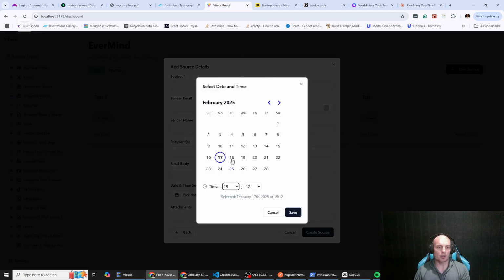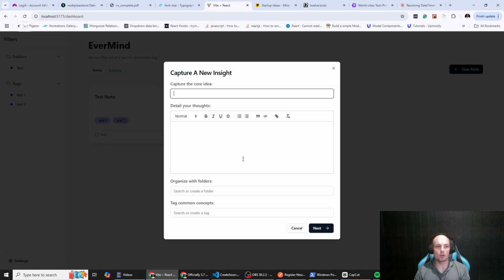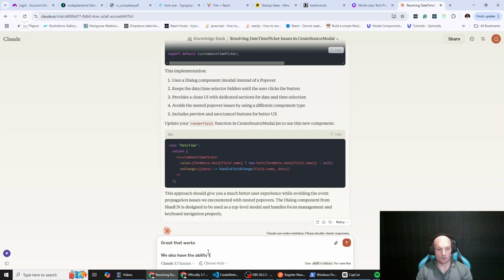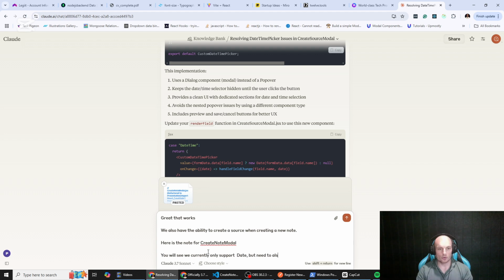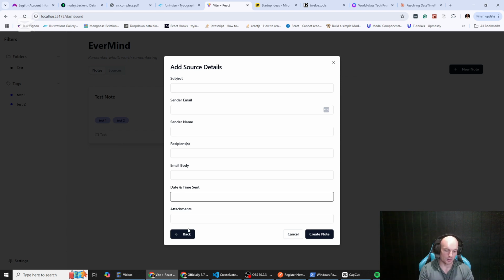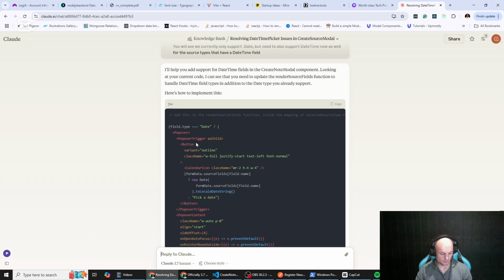Trying again to prompt it, and you can see even there the UI is still a bit wonky. So I think we get, what are we saying there? It was working for something but not for something else, because there are a few areas where both date and time can be selected. One, if you're creating a source directly, but also if you're creating a source off a note.